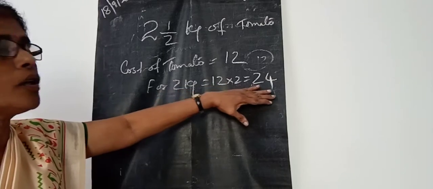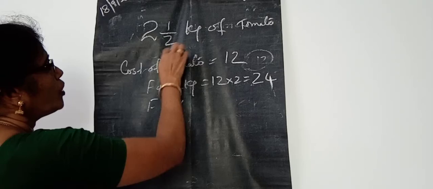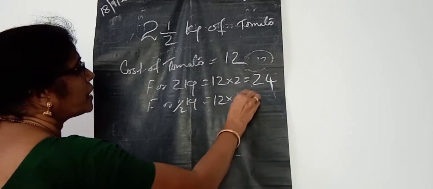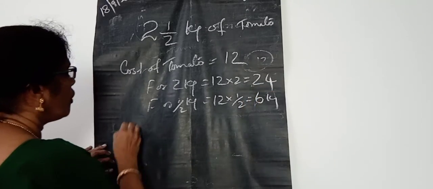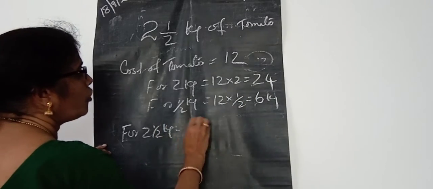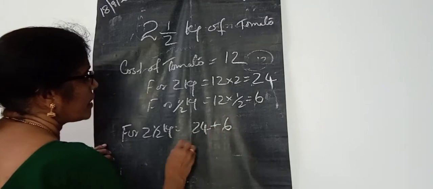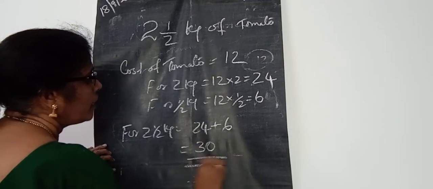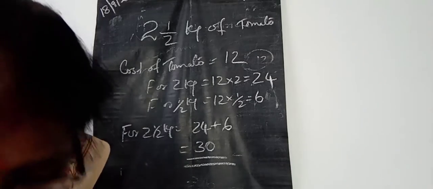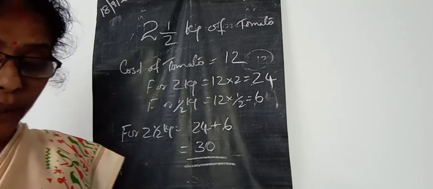For 2 kilogram, that is 24 rupees. And for half kilogram, we want to know how much rupees. Half kilogram means 12 into half, that is 6 rupees, isn't it? For 2.5 kilogram is equal to 24 plus 6. Then how much rupees does he want to pay? 30 rupees he wants to pay for the 2.5 kilogram tomato. And what is next? How much does 3.5 kilogram potato cost?